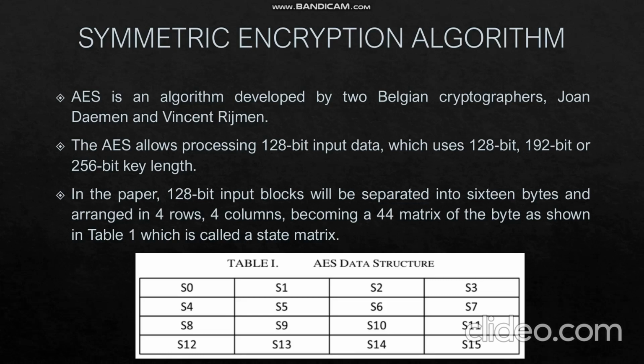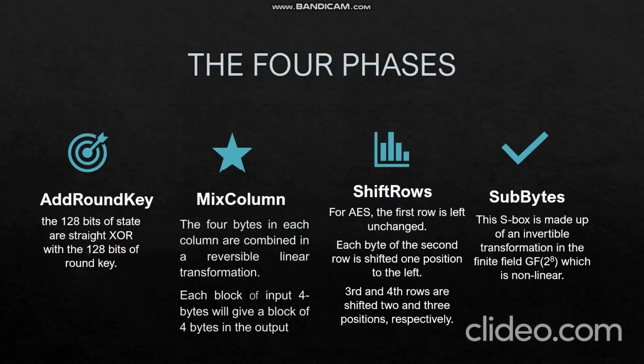Data blocks will be calculated and changed through the 4 phases of encoding and decoding. So, the 4 phases are add round key, mix columns, shift rows, and sub bytes. So first we'll see the add round key. In the add round key, the 128 bits of state are straight XORed with the 128 bits of round key. The round key is a kind of transformation of the cipher key.